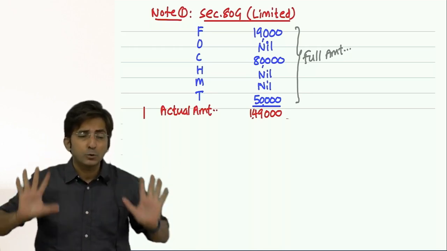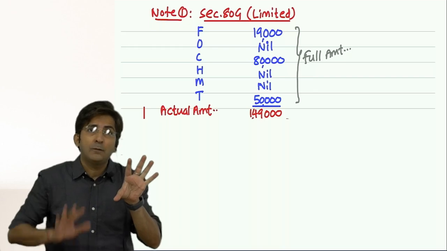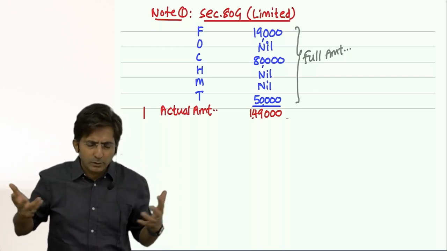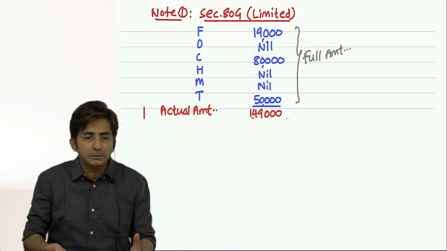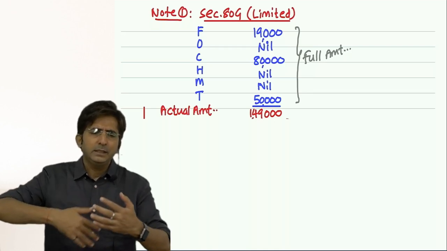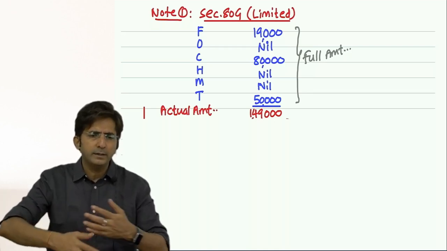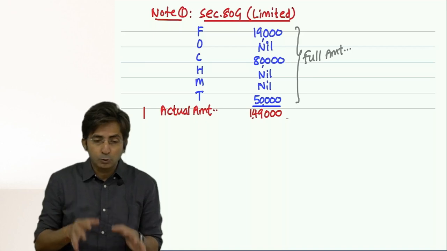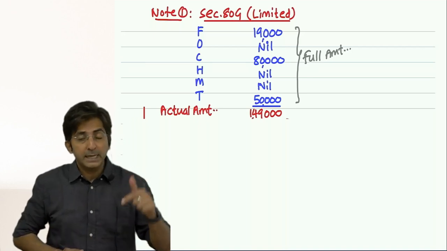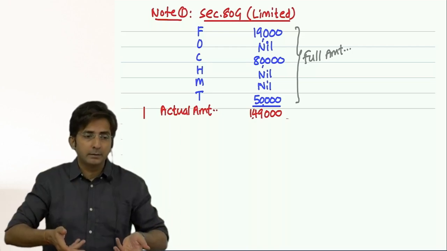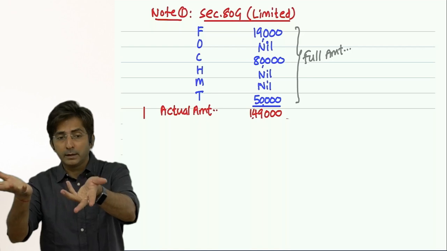Our focus is to understand what you have to minus from AGTI and why. That's it. So, right now, don't expect a detailed explanation. Just remember a rough idea that whenever you sell something in 3 years, 2 years or 1 year, it will become short term. Sometimes it is 3 years, sometimes 2 years, sometimes 1 year. For shares, it is 1 year. An item like a share, if you sell within 1 year, is short term. After 1 year, long term.